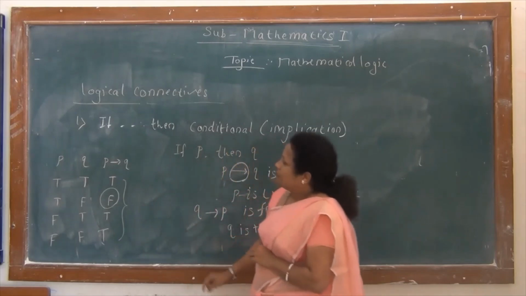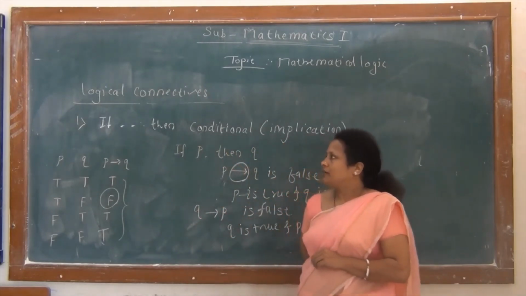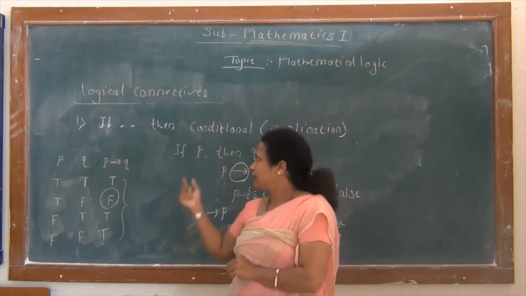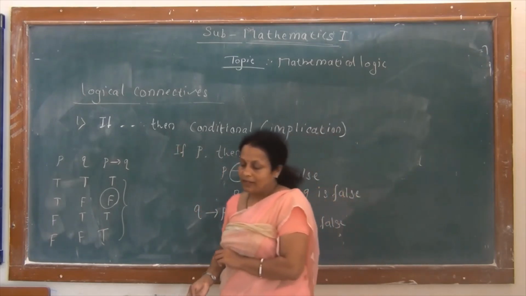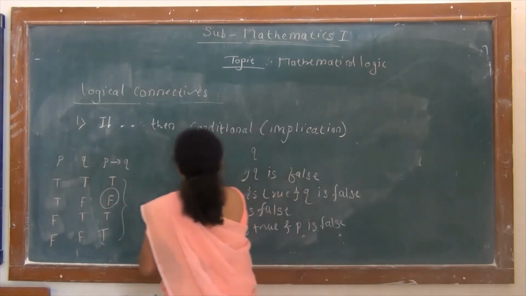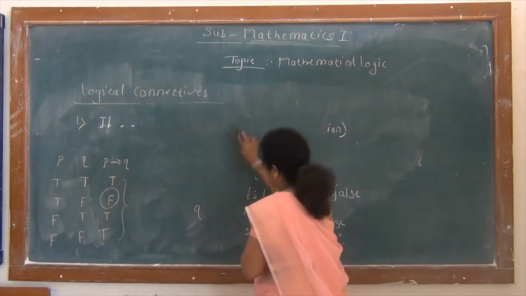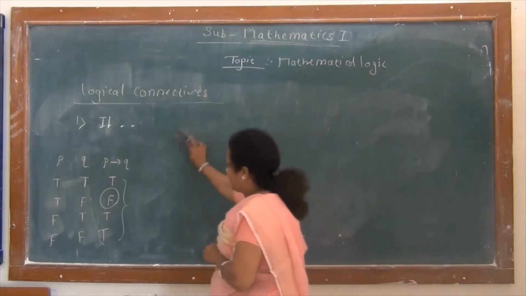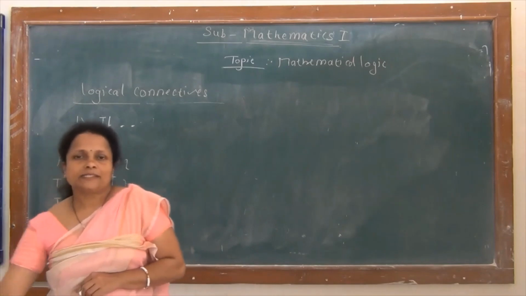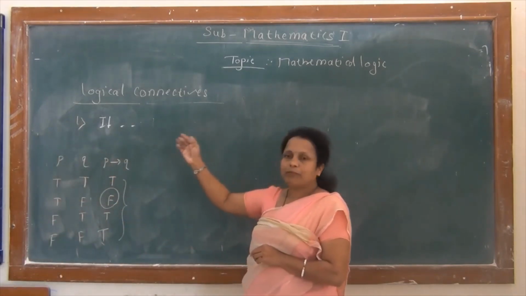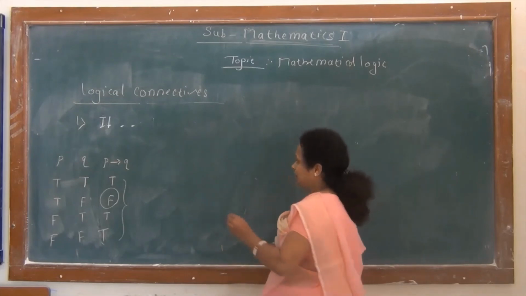So by conditional we mean a statement which is formed by using the connective if then. Again there are some other statements for which we also consider the symbol of implication or conditional. अजून काही स्टेटमेंट्स आहेत ज्यांच्यासाठी आपण सिम्बॉलिक फॉर्म मध्ये if then, P implies Q कन्सिडर करणार आहोत. ते कुठले असतील?